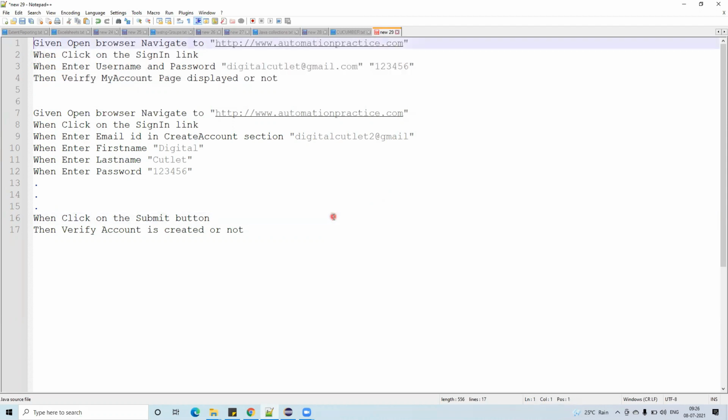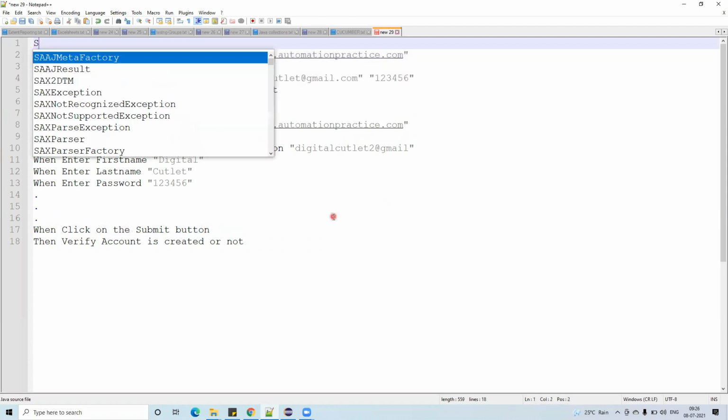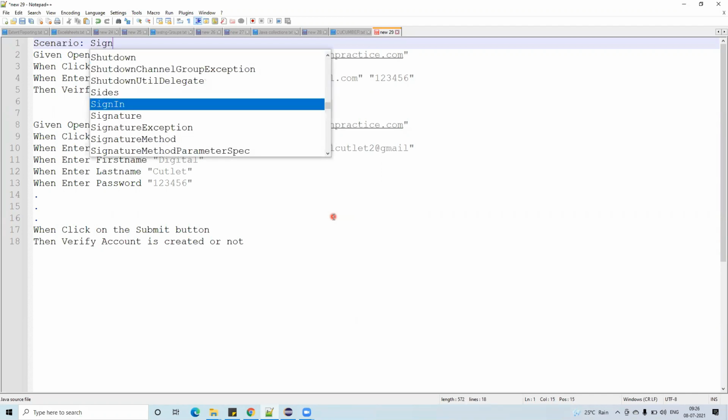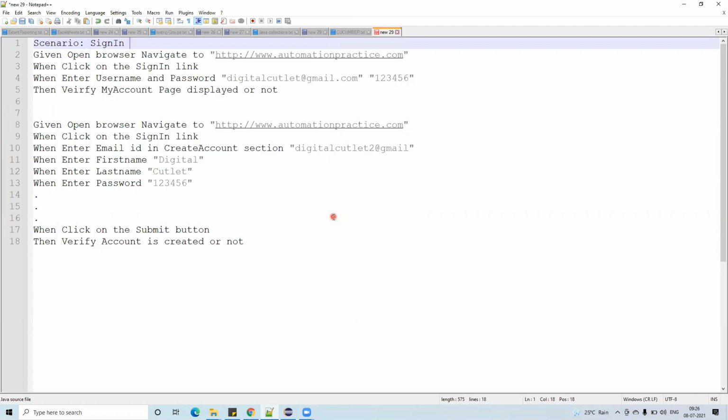So now what I will do, in line number 1, I am typing scenario, colon. Now provide the test case name of the scenario. You can provide something like sign in test case.